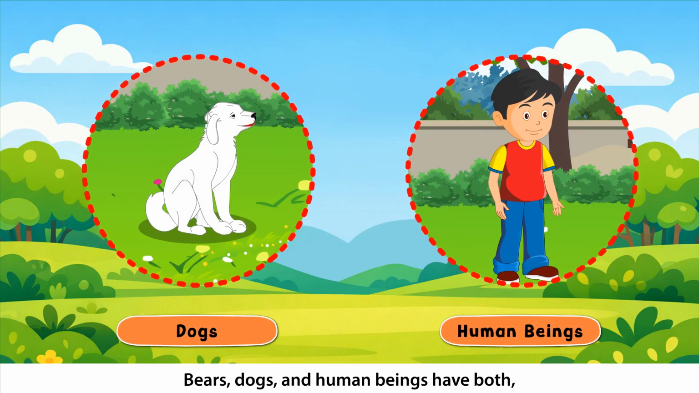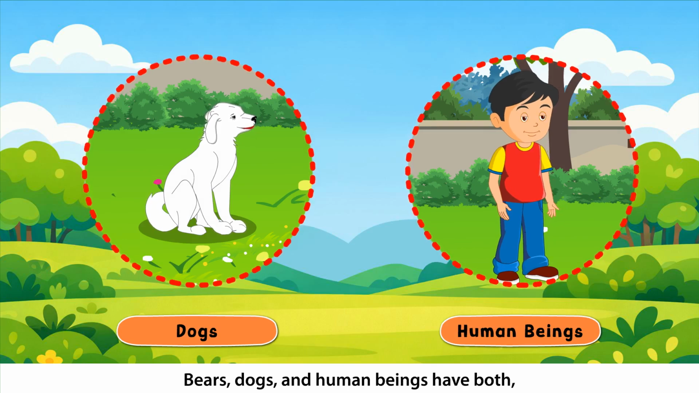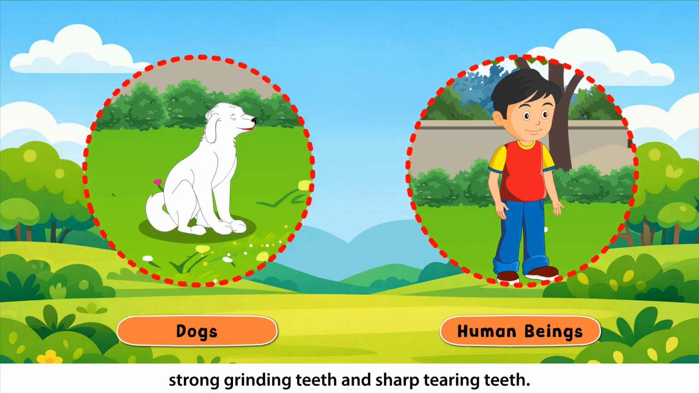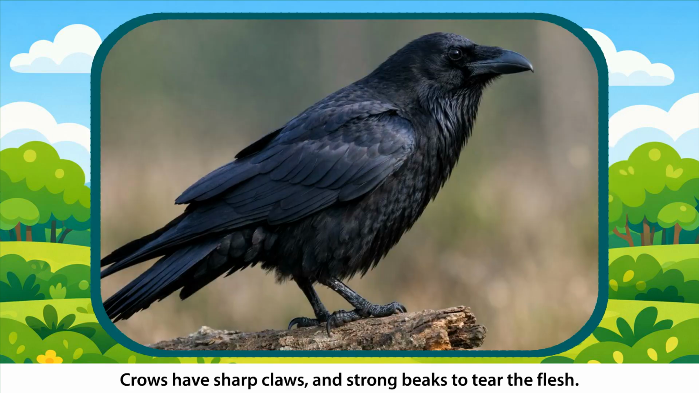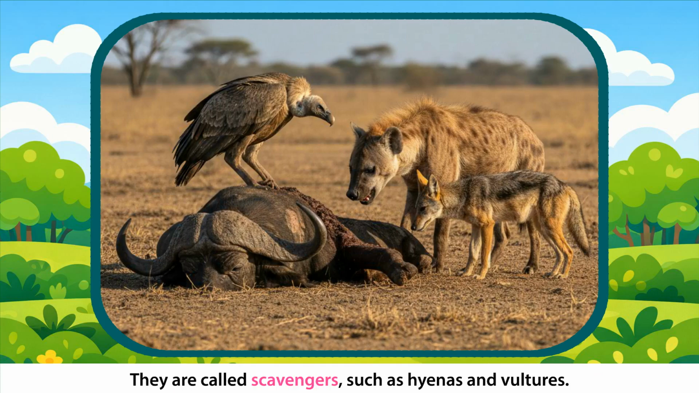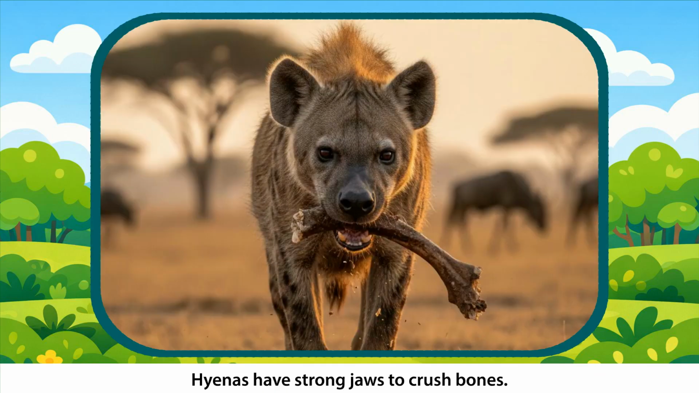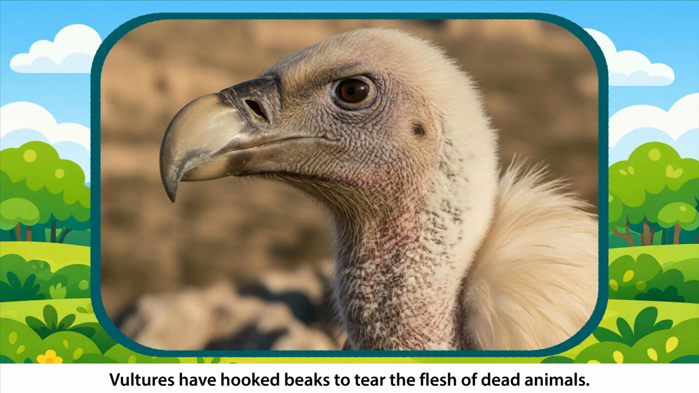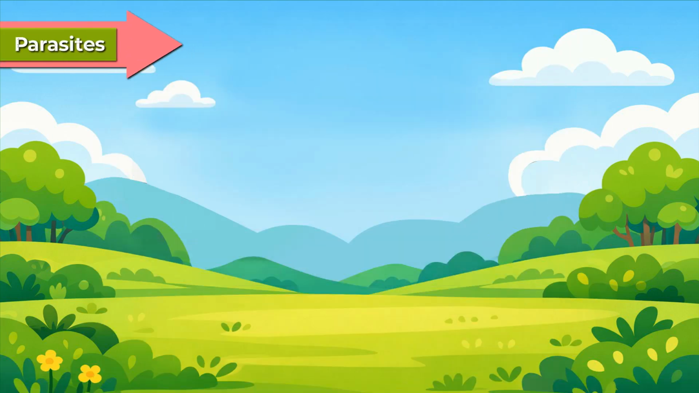Bears, dogs, and human beings have both strong grinding teeth and sharp tearing teeth. Crows have sharp claws and strong beaks to tear the flesh. Scavengers. Some animals feed on the flesh of dead and decaying animals. They are called scavengers, such as hyenas and vultures. Hyenas have strong jaws to crush bones. Vultures have hooked beaks to tear the flesh of dead animals.